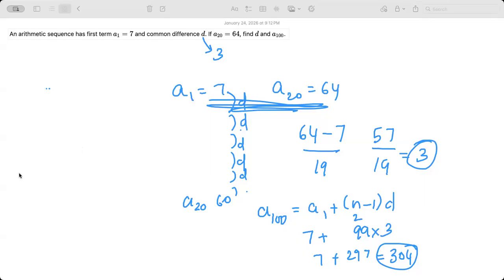Yeah, see, that's the conceptual understanding. It would be nice if you're able to catch that. Given anything, if you understand arithmetic sequences, you can manipulate any numbers and get whatever you need.